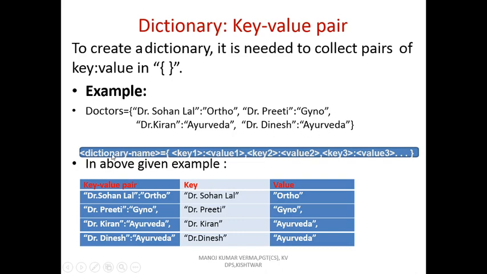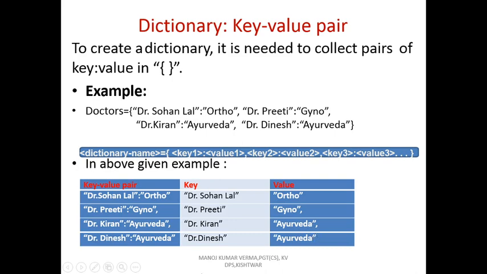So the syntax is dictionary name, doctors is the dictionary name, equal sign, curly braces start, curly braces close, key 1 colon value 1, comma. So each key and value pair is separated with a comma. The second key, colon value, comma, key 3, colon value, and so on. In this example, Dr. Sohan Lal and ortho is one key value pair, second Dr. Preeti gyno, third Dr. Kiran and Ayurveda, and fourth one Dr. Dinesh and Ayurveda. This is the key and this is the value for this example.